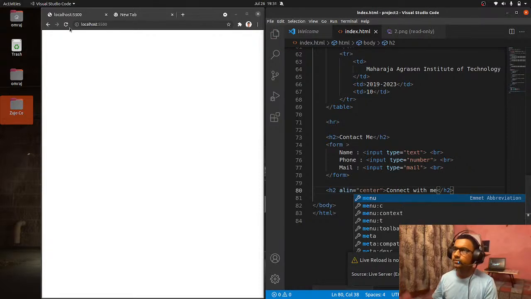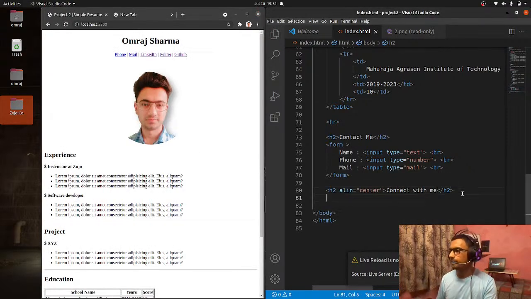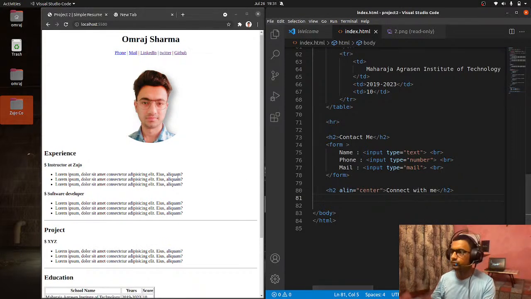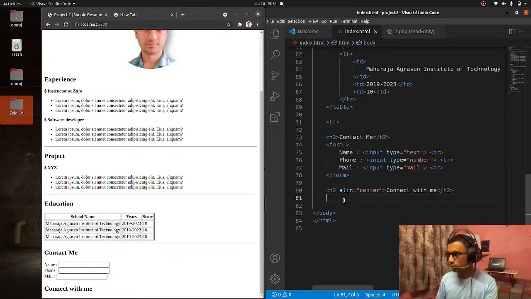So you can provide your links over here where people can get connected with you, like Instagram, Facebook, my LinkedIn, Twitter, GitHub maybe, and so on and so forth, right? You can use the paragraph tag for that purpose, align equals center, so that it could be aligned at the center.